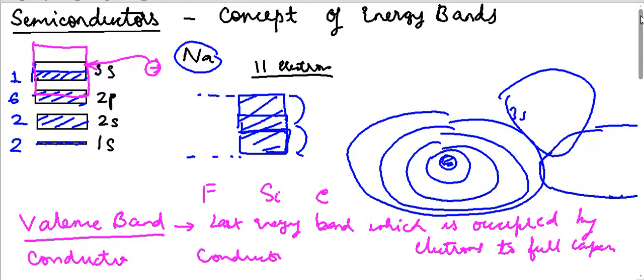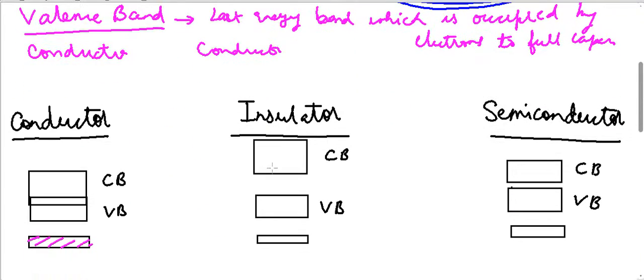So this last band, the 3s band, because of the interaction with other atoms, has expanded, and after the expansion it slightly overlaps with the 2p band. So the 2p band is fully filled, and the 3s band is only half filled.